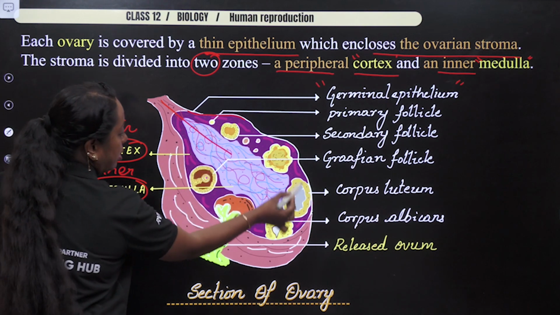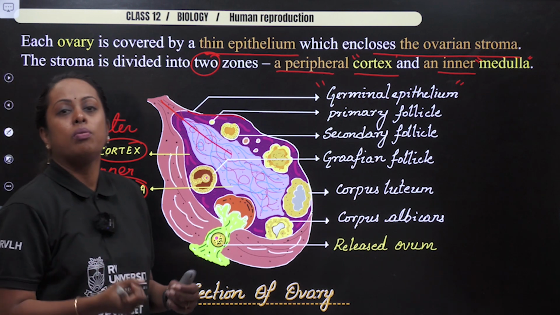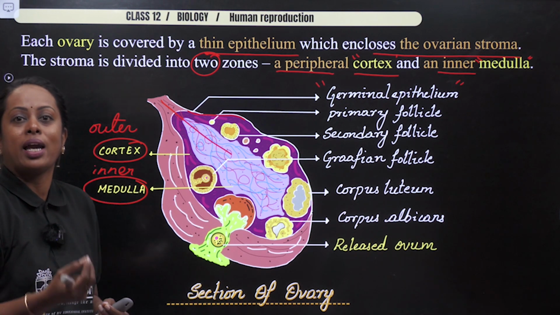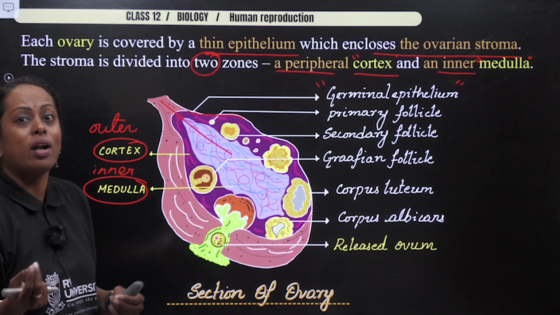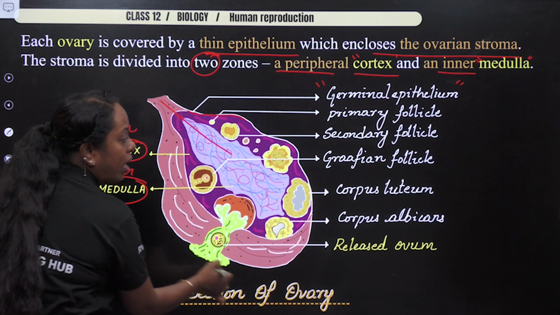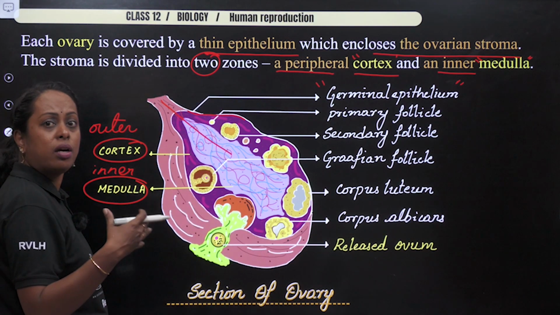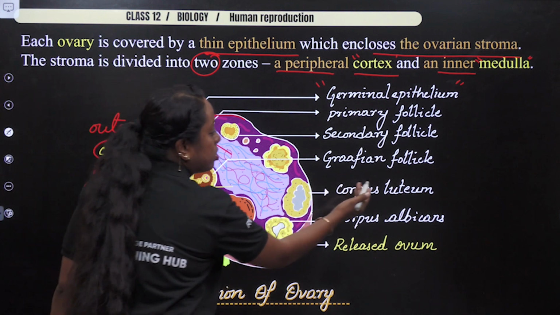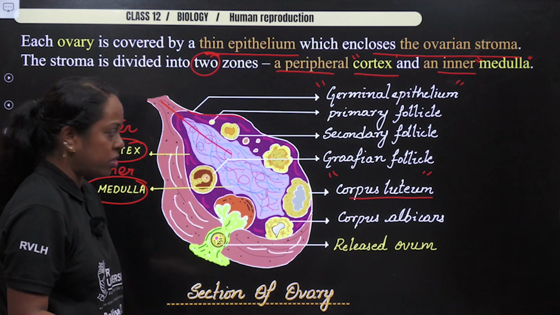And if you see the structures here, these are nothing but the developing follicles. So primary follicle grows up to secondary, then becomes tertiary, and fully matured follicle is called as Graafian follicle, which here is releasing the ova, and the process is called as ovulation. And the ruptured follicle is known as corpus luteum, which is involved in production of progesterone and estrogen.